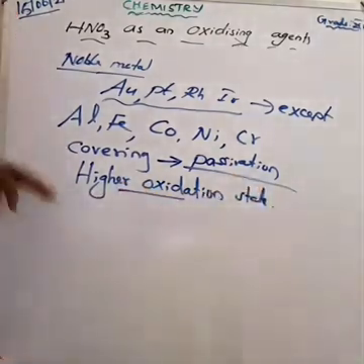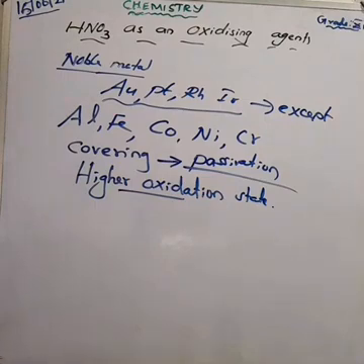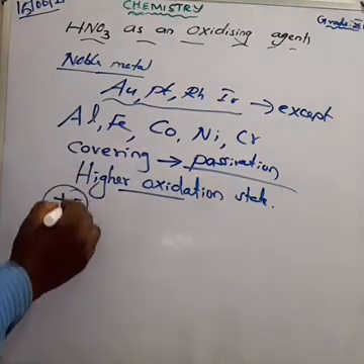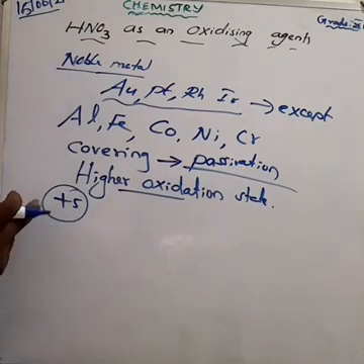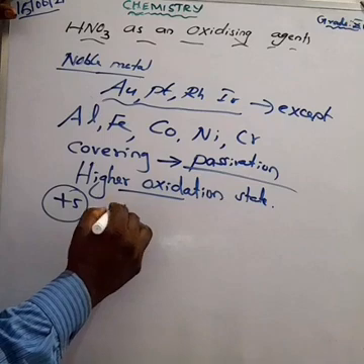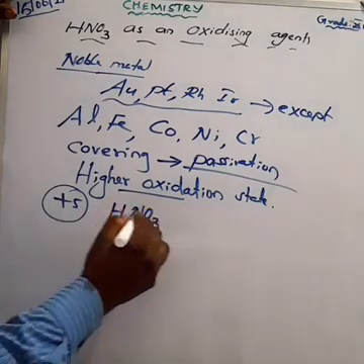For example, can you say what is the oxidation state of nitrogen in nitric acid? I am going to find the nitrogen. What is the formula of nitric acid?